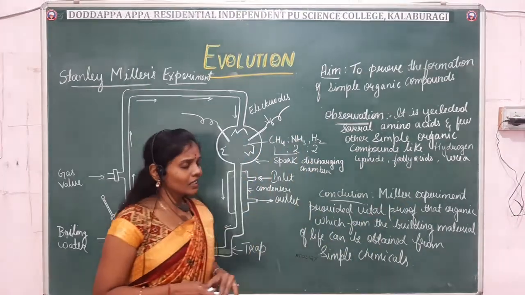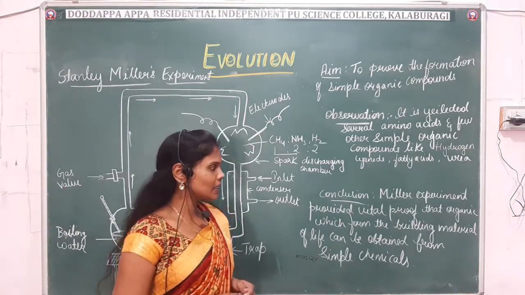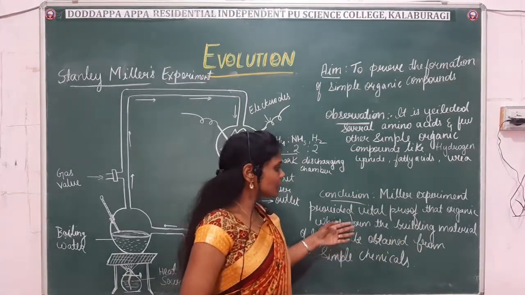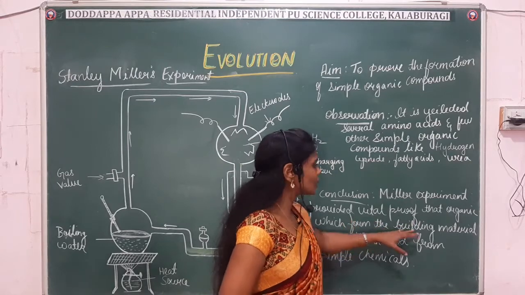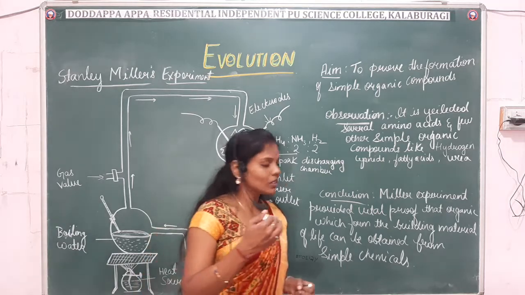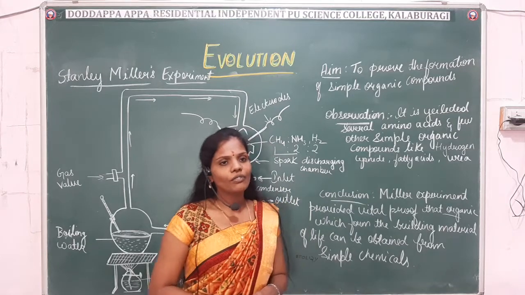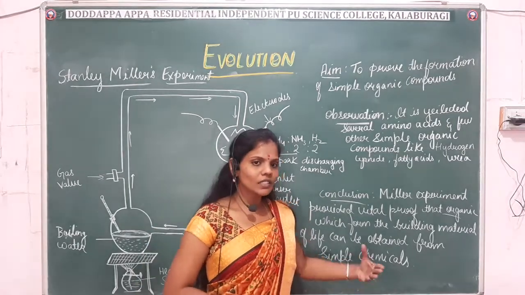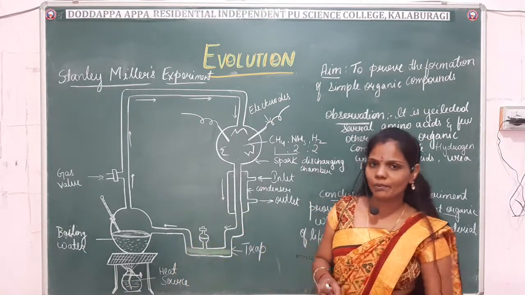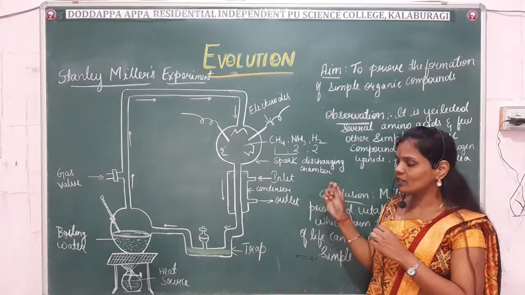Okay, after conducting this experiment, the conclusion Miller gave was that he provided vital proof that the organic compounds which form the building materials of life can be obtained from simple chemicals. Means the organic chemicals which are required for life, which are necessary for our life, are obtained from simple chemicals. So here in the Miller experiment, through this simple experiment only, he subjected the setup to the prebiotic conditions.